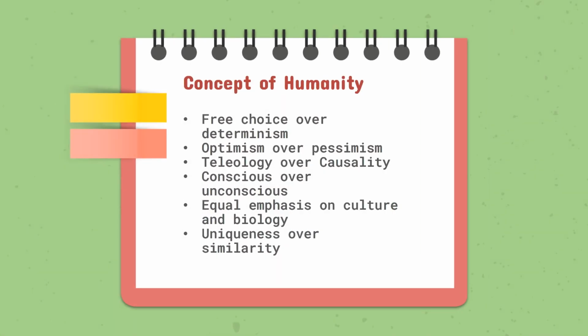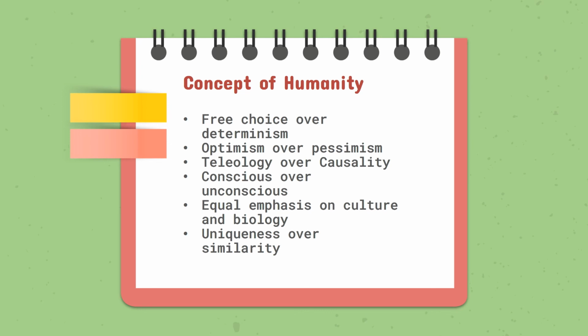Moving on to the concept of humanity. Number 1. Free choice over determinism. It showed that an individual has his free will in order to achieve his full potential. Number 2. Optimism over pessimism. It showed that an individual is continually motivated to fulfill his needs. Number 3. Teleology over causality.